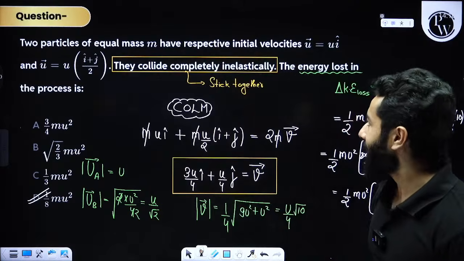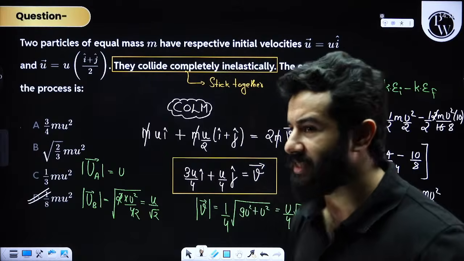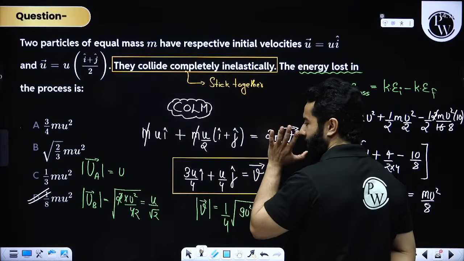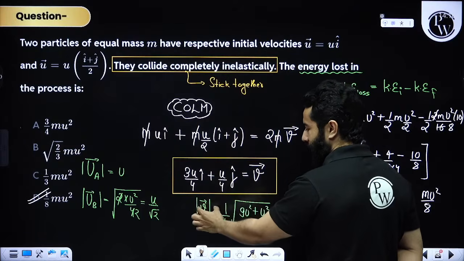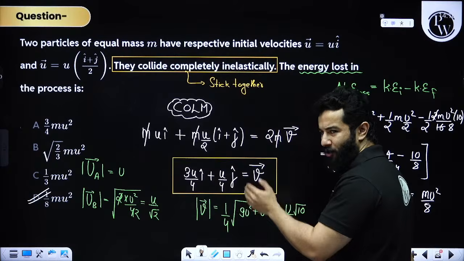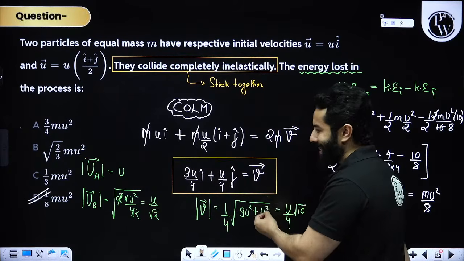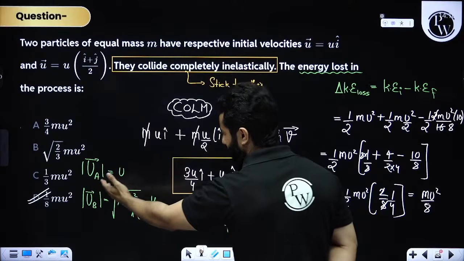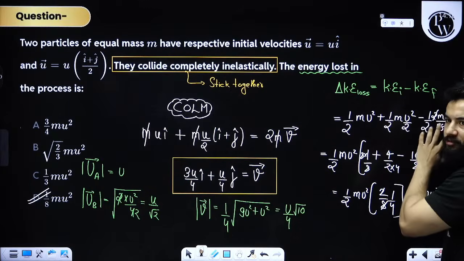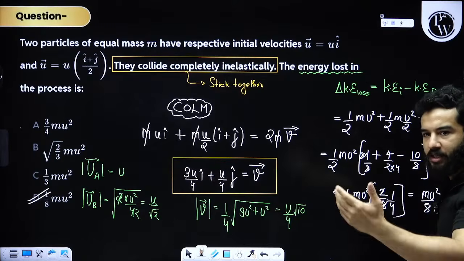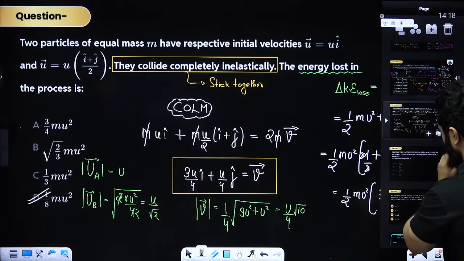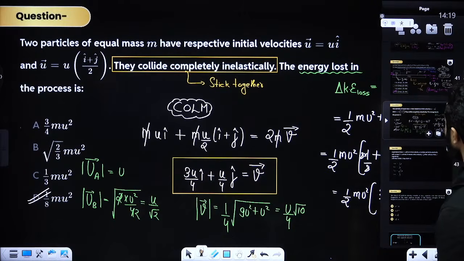Kindly see. They collide completely inelastically, means they stick together. Then first we apply conservation of linear momentum. Then we are going to find velocity in vector form. Then we'll simply write down the magnitude using under root, right? And then we are going to do the same thing over here. And then finally, when they are talking about loss, it is always initial minus final, right? Okay, now let's move on to the next problem.